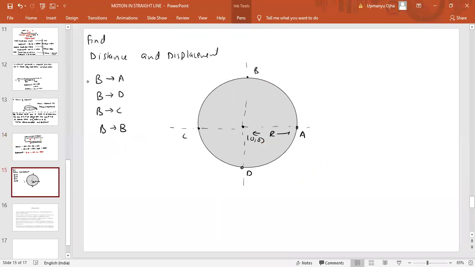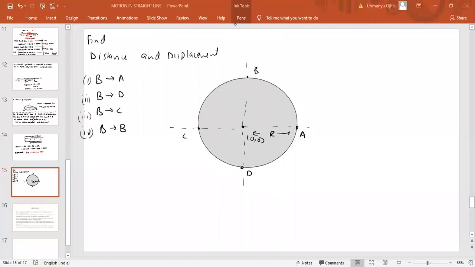No, all the 4 conditions you have to find. First is B to A, B to D, B to C, and B to B. Distance and displacement. Okay, fine. Now let us solve this problem. First case is B to A, which means we are traveling from B to A in this direction.